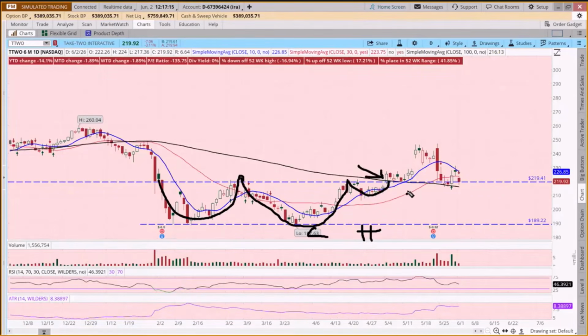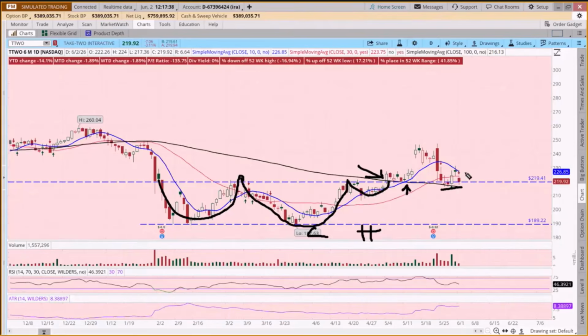It came back to retest. And then it broke out again. And it's now back retesting again. But it's flirting. I call this, it's flirting with this resistance line or support line, if you will. But it broke out and came back again today.